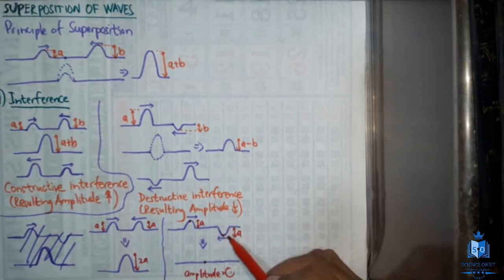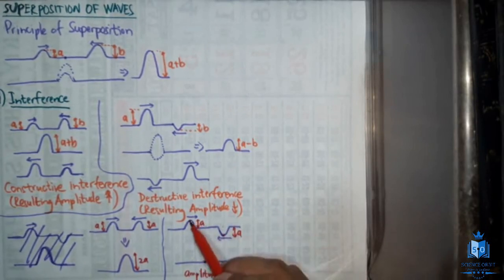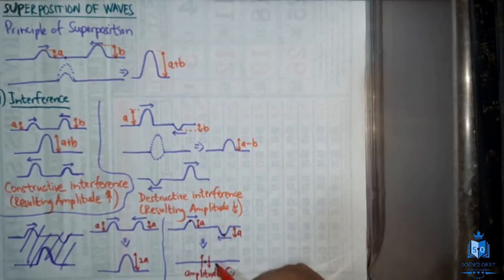So there is energy stored in these two particles. But here it looks like there is no energy. It's absolutely flat. But remember, energy cannot disappear just like that. So what happens here is this particle is actually either moving down or up at its maximum velocity. That is what's happening to this particle.